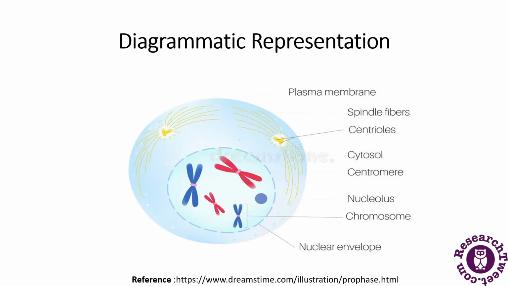So this is a diagrammatic representation in which I am showing the stage of the prophase. This is a cell and this is the centriole and these are the spindle fibers here, and there is a chromosome and there is a nuclear envelope. So this is the nuclear envelope which I was talking about, that in most of the cells the disruption of the nuclear envelope marks the end of the prophase. So this diagram shows a clear picture of the nuclear envelope, the chromosomes, nucleolus, centrioles and the spindle fibers, and this is the plasma membrane which is outside of the cell.